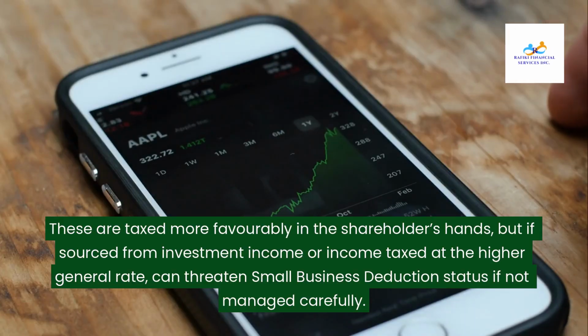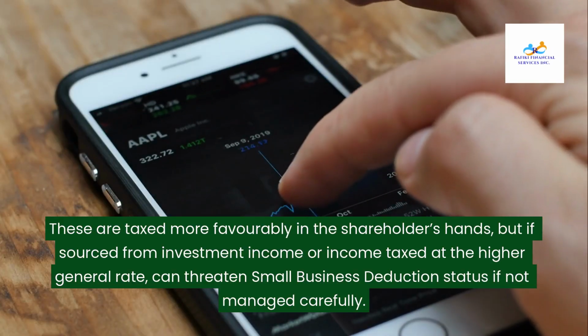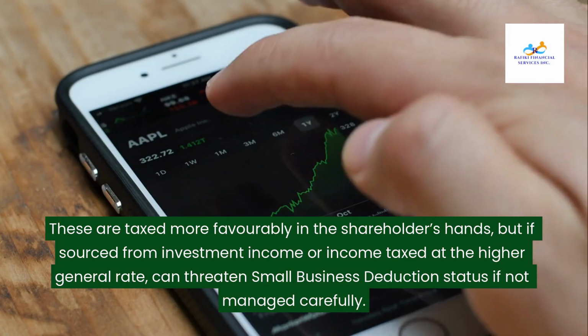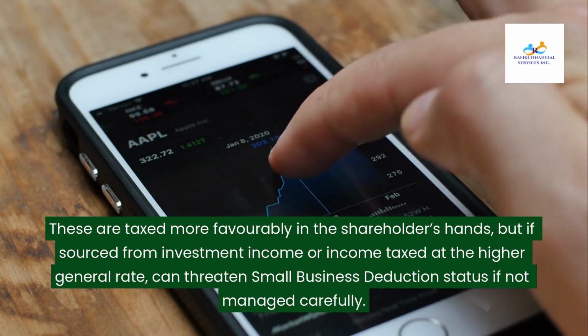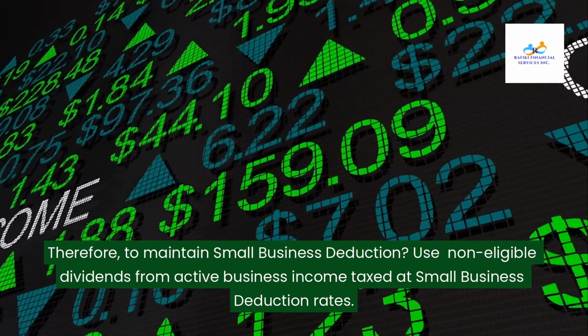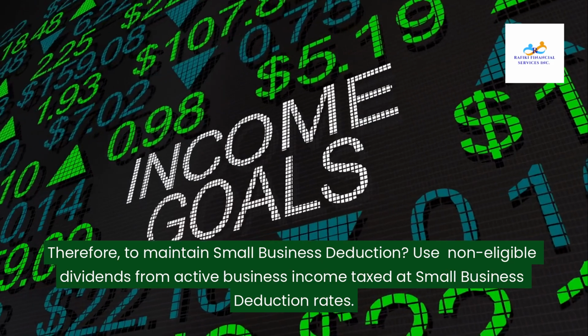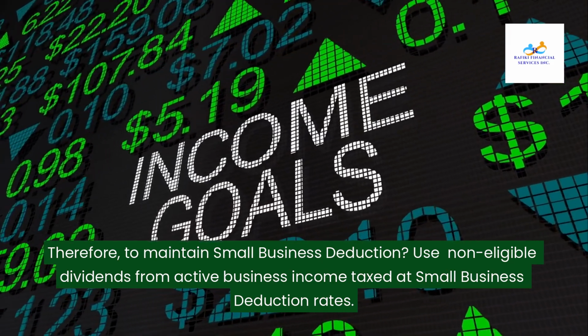These are taxed more favorably in the shareholder's hands, but if sourced from investment income or income taxed at the higher general rate, they can threaten small business deduction status if not managed carefully. Therefore, to maintain the small business deduction, use non-eligible dividends from active business income taxed at small business deduction rates.